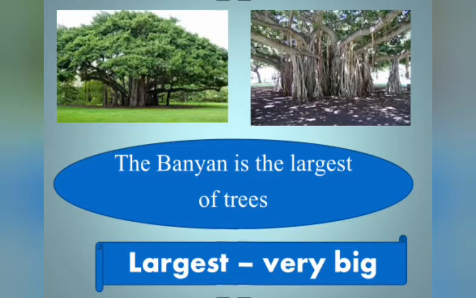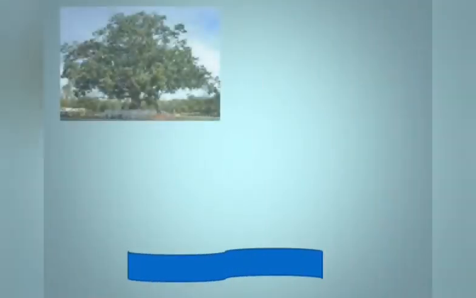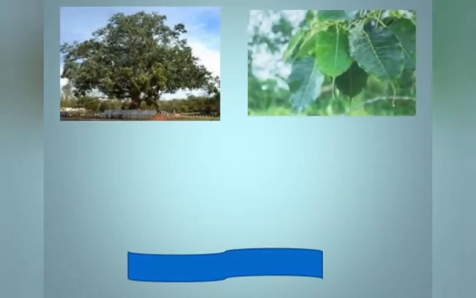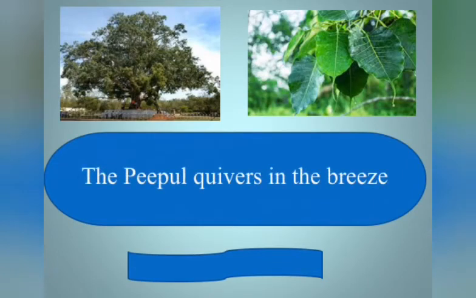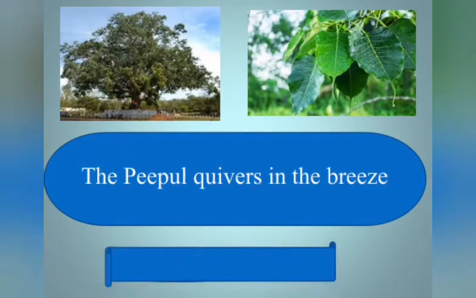Before going into the second line of this poem, can you all see this image? What is the name of this tree? Yes, very good. The name of the tree is pupil. The pupil quivers in the breeze. Pupil is the name of a tree. You can see it in many temples and also in our villages. Okay, children, it is a very big tree. So, the leaves of the pupil tree quiver in the breeze.